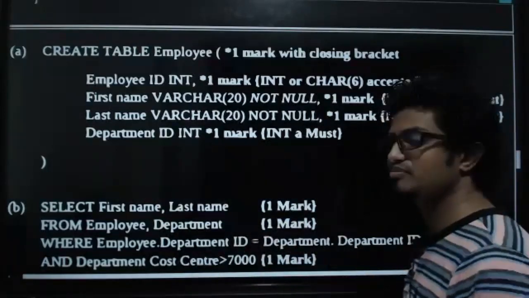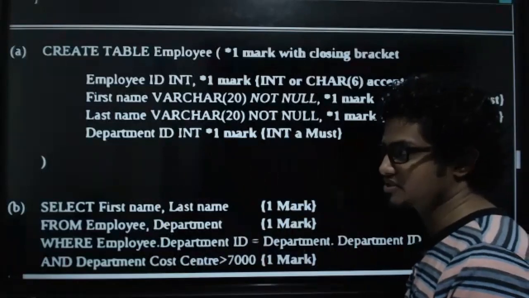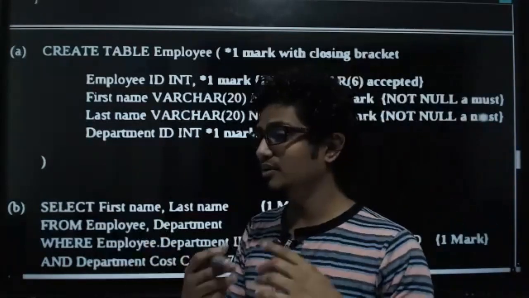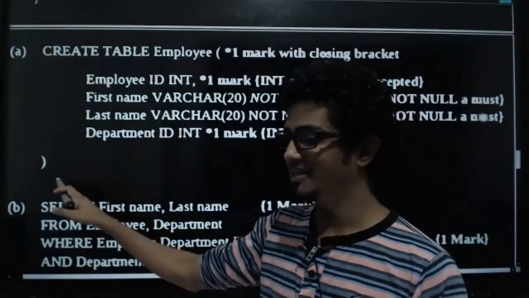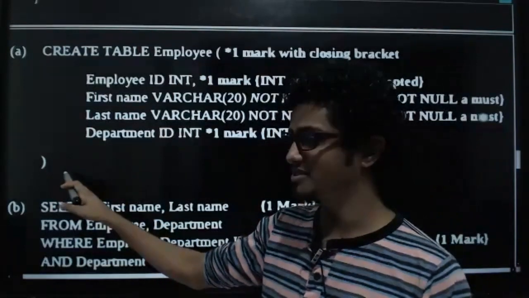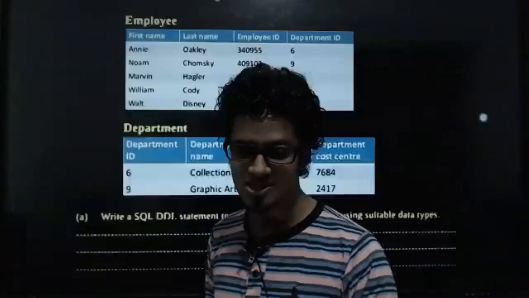And also after the closing bracket, I'm advising you to put something because they have enforced this in some of the papers. What is that? This is not a part of SQL, but what? Yeah, semicolon. Please add that. Please add that even to the marking scheme. Please make sure that you have a semicolon. All right, going to the next one.